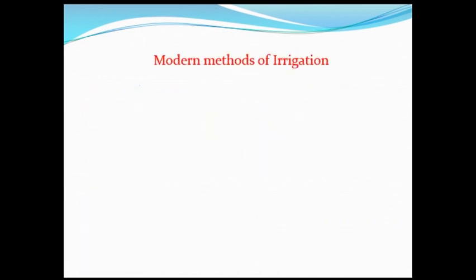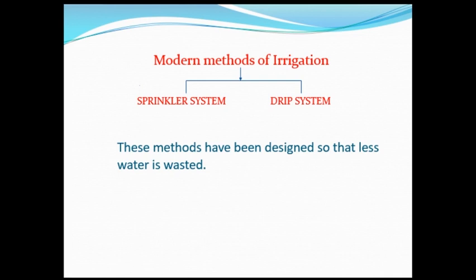Modern methods of irrigation. It is important to use water economically. Some modern methods of irrigation have been developed for this purpose: sprinkler system and drip system. These methods have been designed so that less water is wasted.